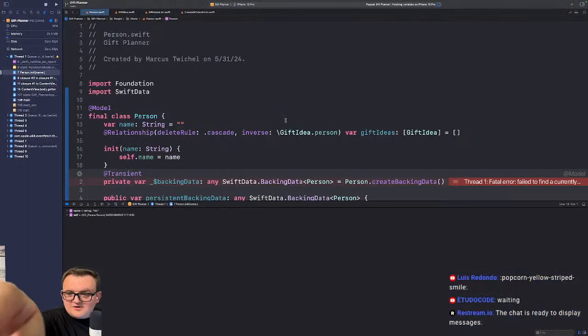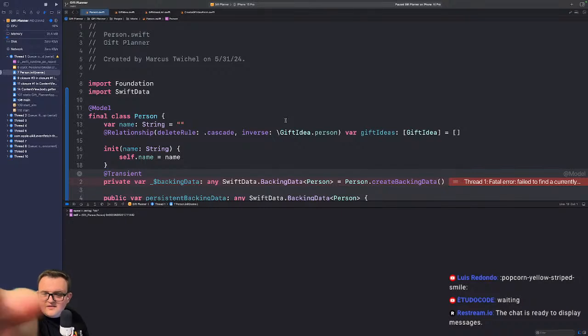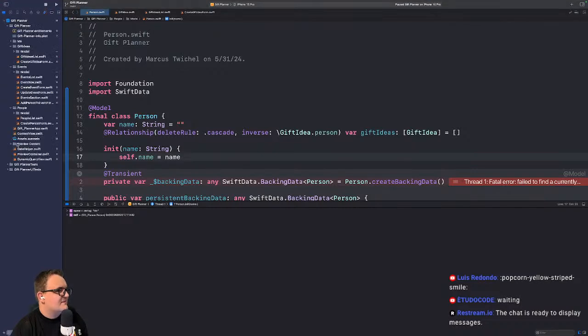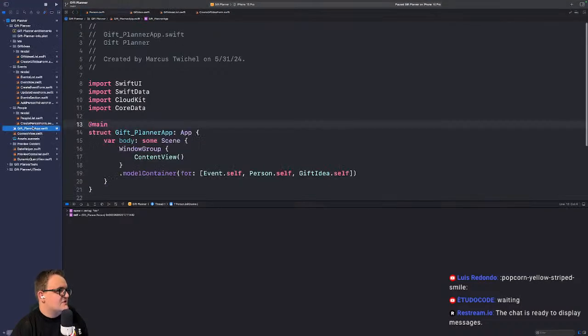I just realized my camera got all screwed up here. There we go. Bring me back into focus here. Fatal error. Failed to find a currently active container for person? That doesn't make any sense. Maybe that was our issue in the first place. No, there's person right there. Model container for person. So it makes me think that it's actually a different error that is masking.